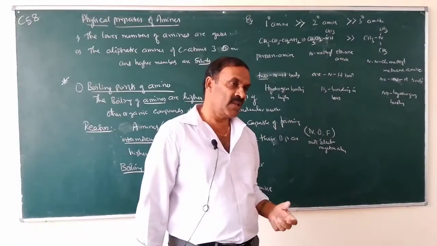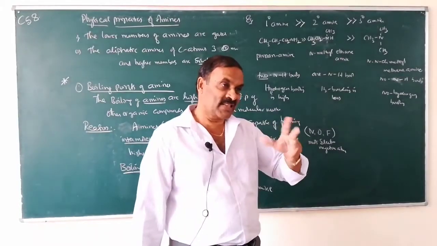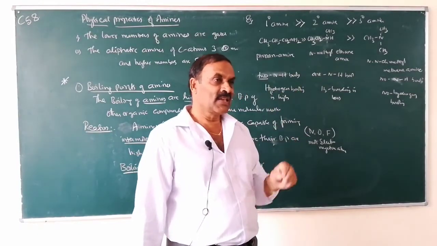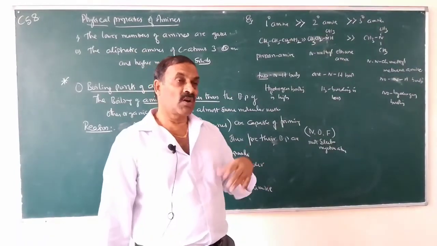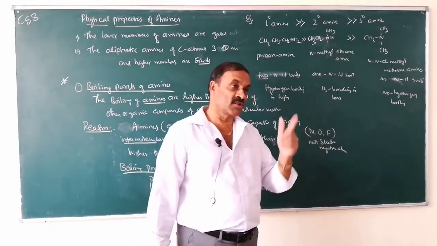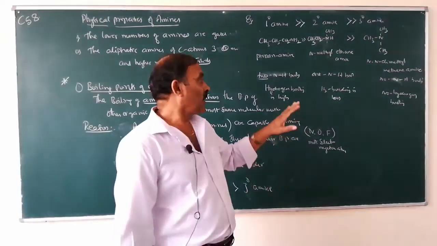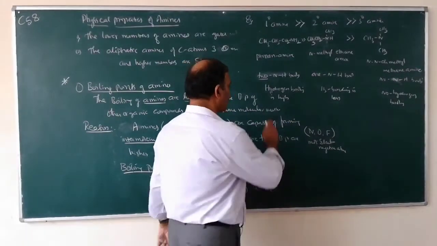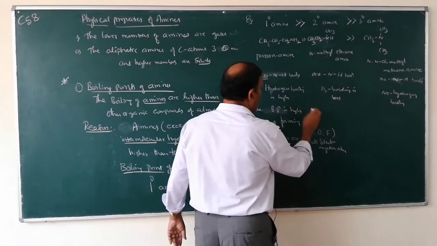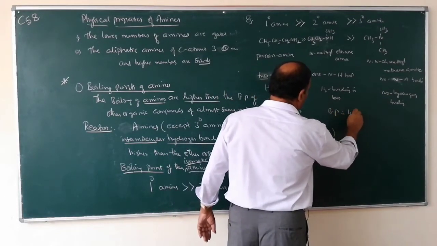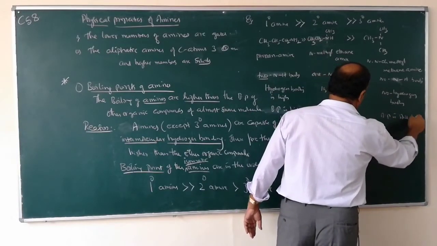Coming to the secondary amines, since there is only one NH polar bond, the extent of hydrogen bonding is less, extent of association of molecules is less. Therefore, the amount of heat supplied to break the bond is also less, and hence boiling point of secondary amine is less when compared to primary amine. So boiling point is high, boiling point is less, and boiling point is still less.